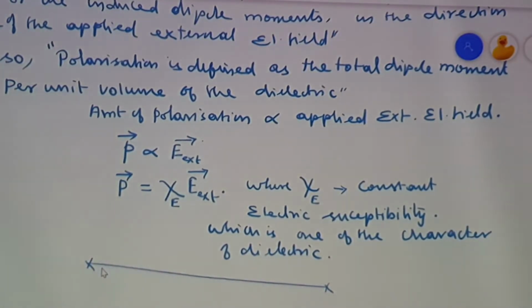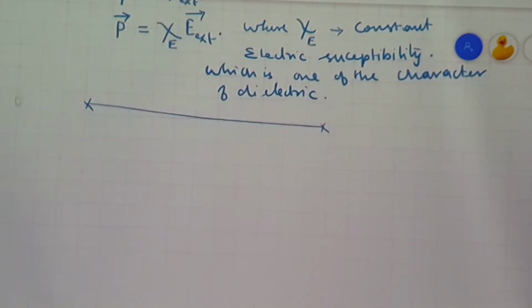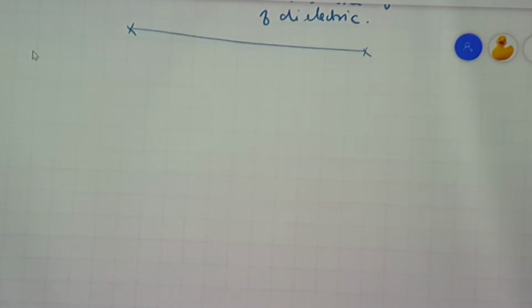What is the next concept that we have to go to? The next topic that we have to study is how an electrical field is induced inside a dielectric. In your book the topic number is 1.7.5.